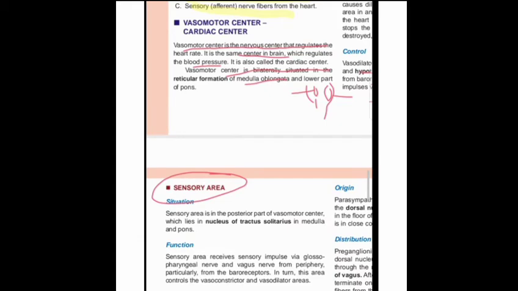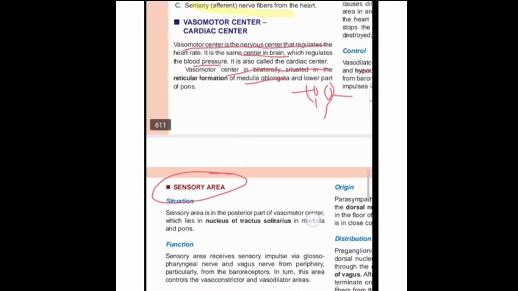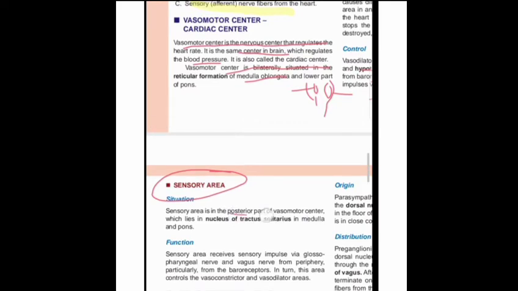But here one thing is important: it is present in the nucleus of the tractus solitarius, at the posterior part of the vasomotor center. We know that in the vasomotor center, one area is present laterally, one medially, and one posteriorly. Laterally is the vasoconstrictor area, the vasoinhibitory area is present medially, and posteriorly is the sensory area.